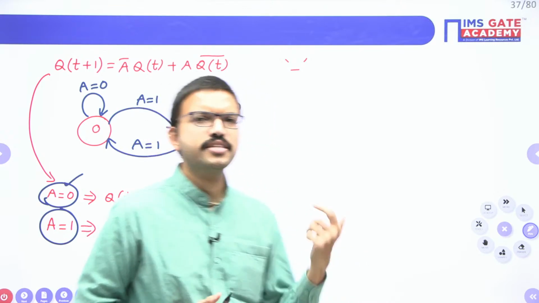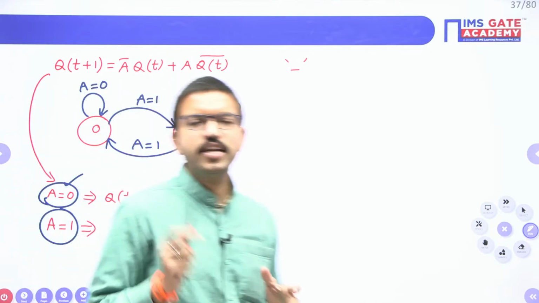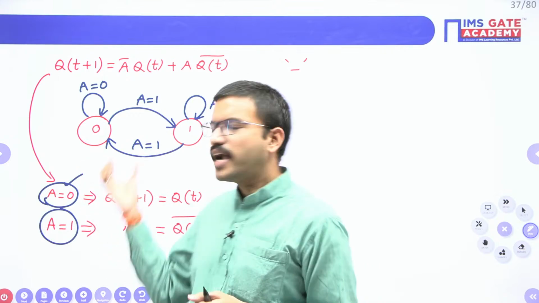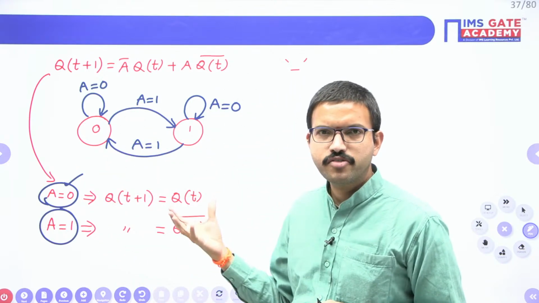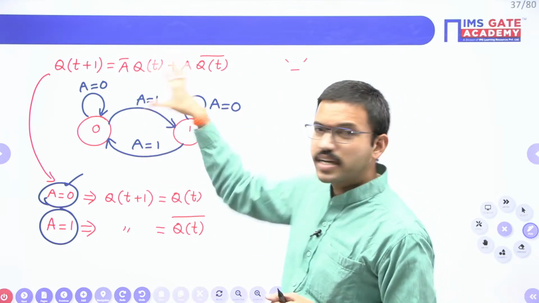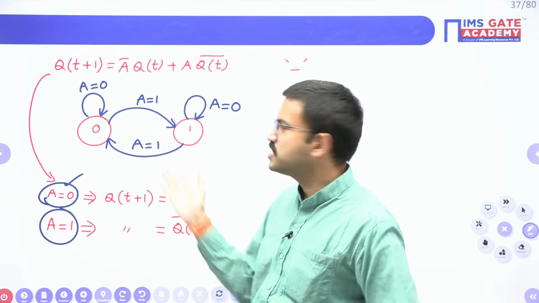In the same way, in order to understand the sequential circuit, one approach is you can have the block diagram or circuit diagram, and then you can analyze with the help of tabular form. And whatever you got, if you want to represent the sequence circuit, you can represent it in terms of the state diagram. It is very simple.